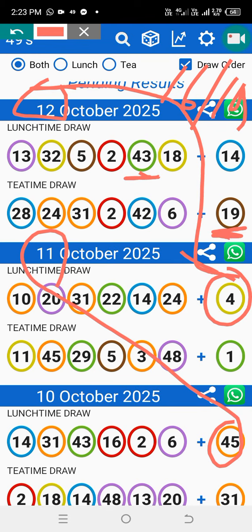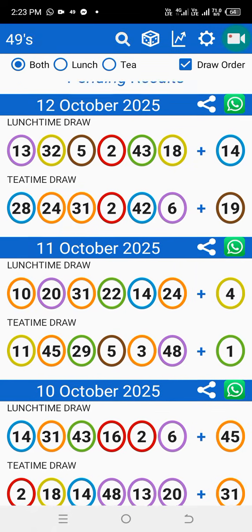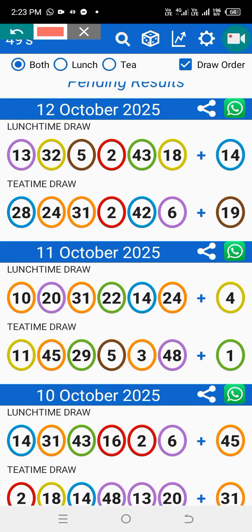Then if I use the date and the bonus of tea time, it's gonna give me 13. 13 is sitting there and also sitting here. Did you notice it? All right, let me just repeat it once again because some people are gonna comment I don't understand. You take the date and the bonus and you add them together.